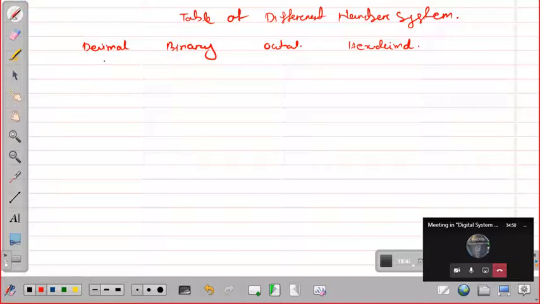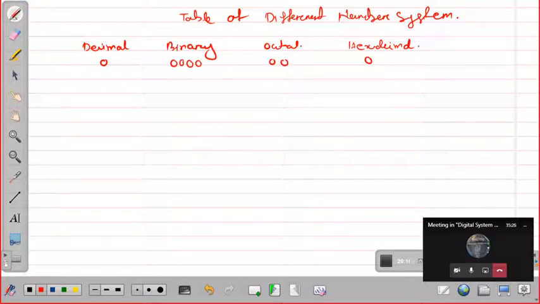If I write decimal 0, then what is the binary equivalent? As we are representing the hexadecimal equivalent, we will write it as a 4-bit digit, because a 4-bit digit can represent the octal and the hexadecimal also. So if I write 4 zeros, the octal equivalent will be 00, and hexadecimal will be 0.